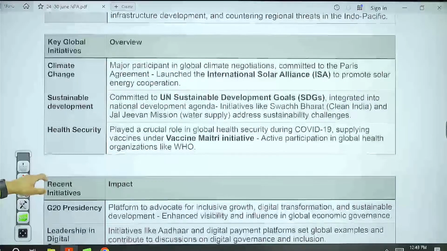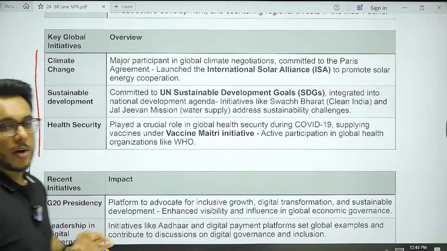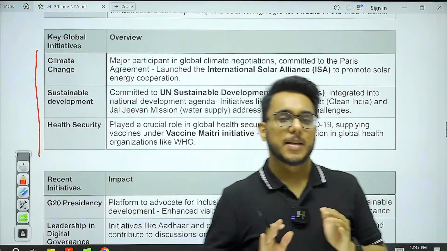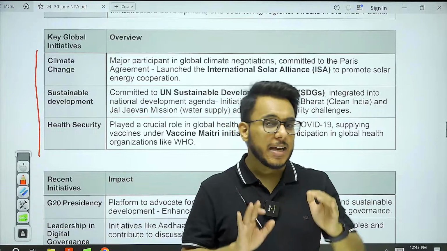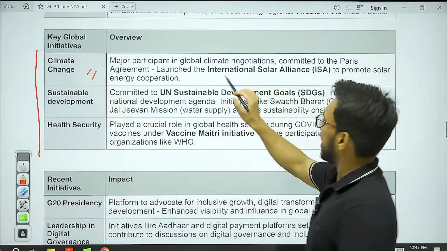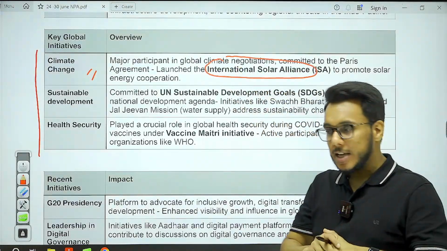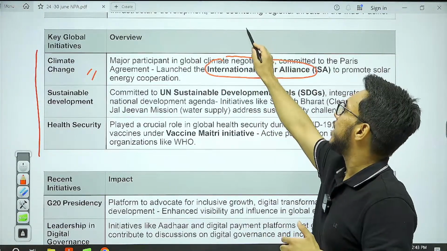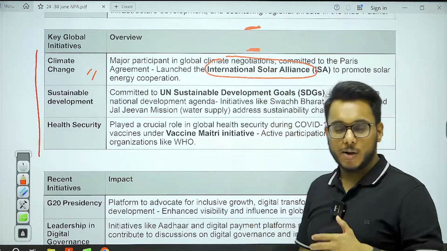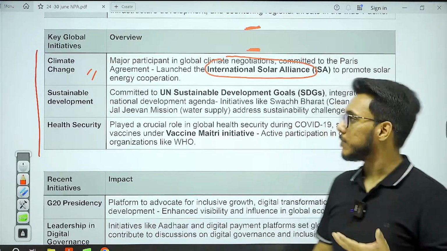Then after that, on climate change, sustainable development, and health security. These are the 3 most important issues in the 21st century. And here also, India is leading multiple initiatives. For example, on climate change, India is the founding member of the International Solar Alliance, which nudges the countries between the Tropic of Cancer and Tropic of Capricorn to develop the majority of their electricity from solar.